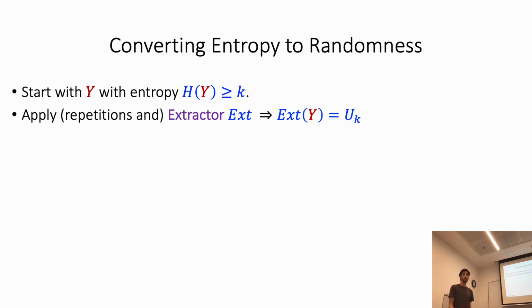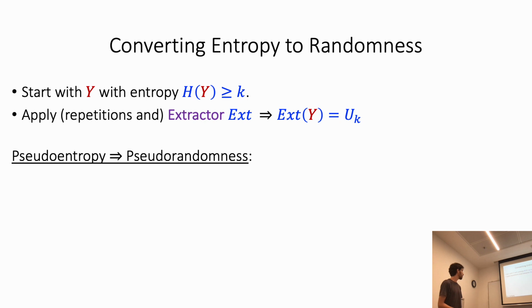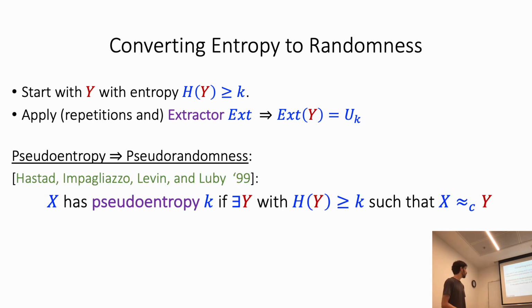And in the computational setting, we know we can convert pseudoentropy into pseudorandomness. Pseudoentropy is a notion defined by Håstad, Impagliazzo, Levin, and Luby, and we say that the distribution x has pseudoentropy k if there exists a distribution y with real entropy at least k such that x is computationally close to y. In other words, x has pseudoentropy k if it is indistinguishable from some distribution that really has entropy at least k.